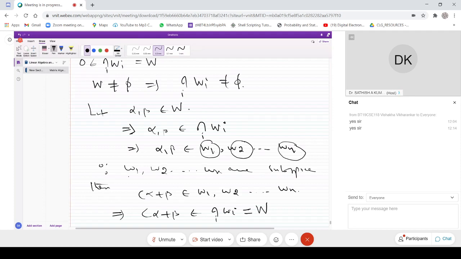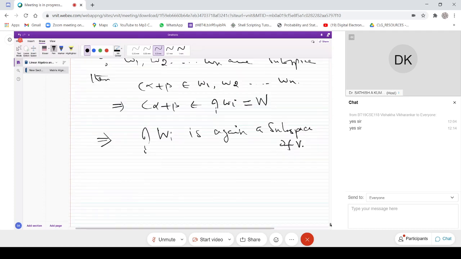Since these are subspaces, by definition c alpha plus beta is in each of them, so it is also in the intersection. Therefore c alpha plus beta is in W, so the intersection of Wi is again a subspace of V.